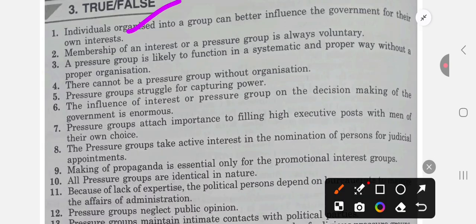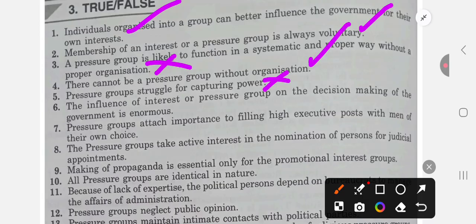Membership of interest or pressure groups is always voluntary. Yes, that's true. Membership of a pressure group is likely to function in a systematic and proper way without a proper organization. That's false. There cannot be a pressure group without organization. Pressure groups struggle for capturing power. That's false. They just influence government in their own favor.